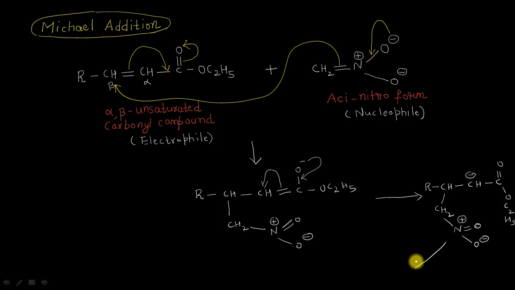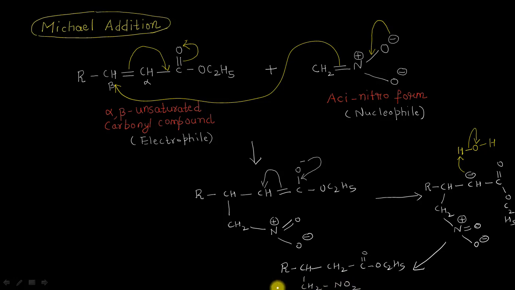Finally, this carbanion, we can call it a carbanion because the carbon atom here has a negative charge. What it will do is, from the water molecule that is present as a solvent here, it is going to abstract a proton from here. In this way, finally resulting in the formation of a product which will be like this, a CH2 here, then C double bond oxygen, OC2H5, single bond CH2, and the nitro group here, which I can show like this.